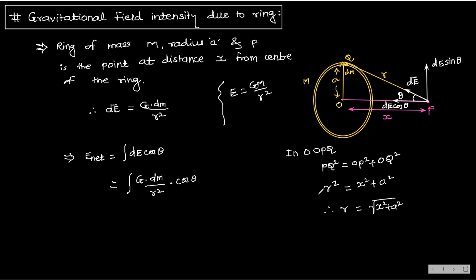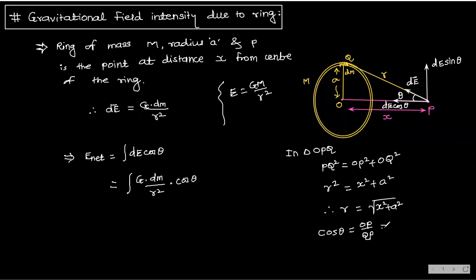Now in this triangle only, I am taking cos theta. You see, cos theta is equal to what? OP by OQ. Agree? Adjacent by hypotenuse. OP by QP. Check it, is it right? OP by QP.